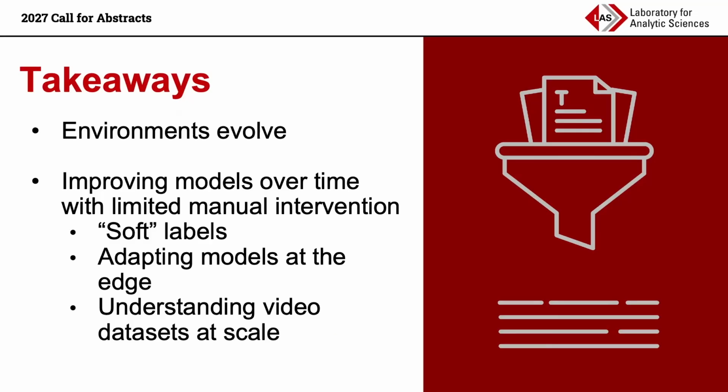How can we make best use of the limited labels we have? How can we supplement these labels with implicit labels? How can we adapt models at the edge? How can we understand our video data sets at scale without training custom models for every use case?